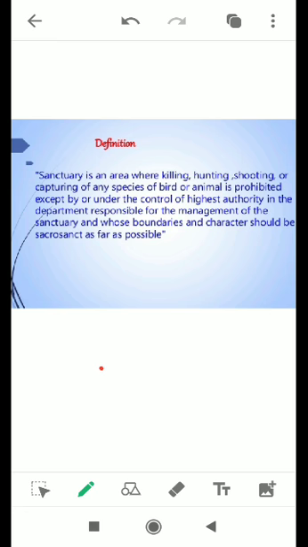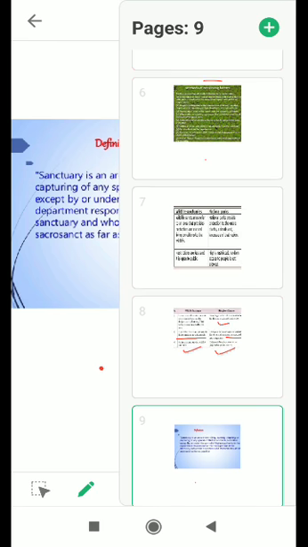So in our country, in India, there are a number of wildlife sanctuaries and national parks managed by the government, where cutting down trees and hunting or capturing of animals in these reserve areas is strictly prohibited.